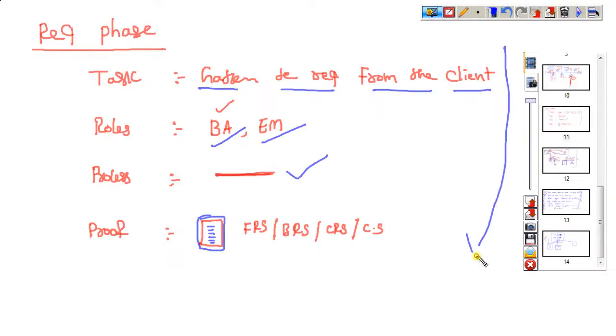Right. This is the requirement phase, and we can continue with the next phase tomorrow. Okay, next session we will continue. Right.